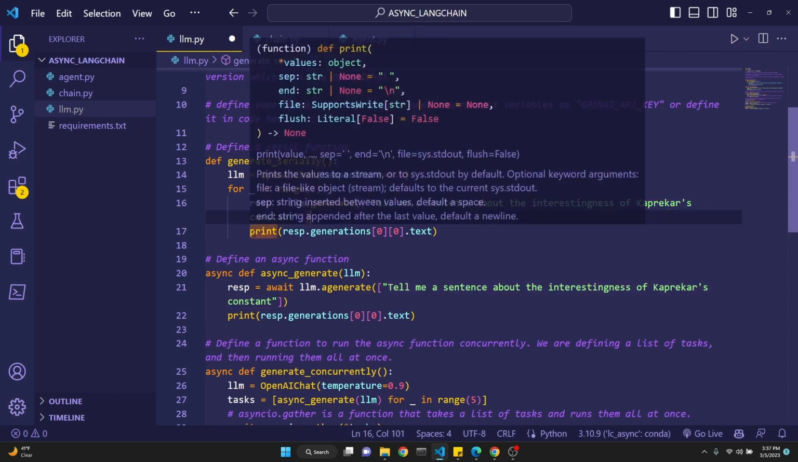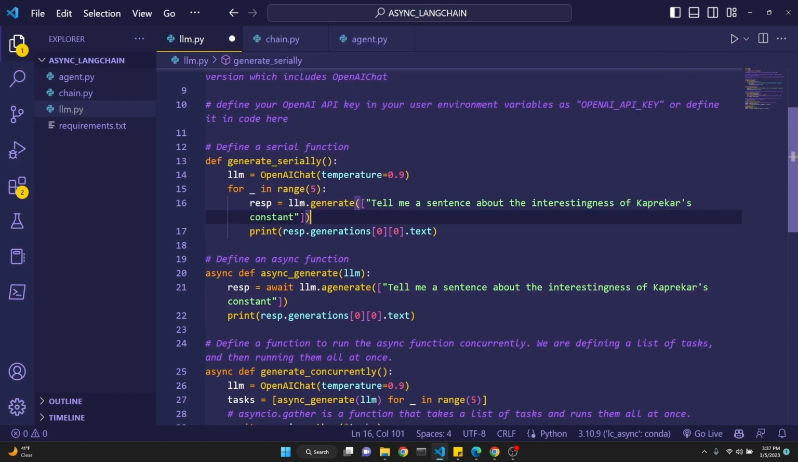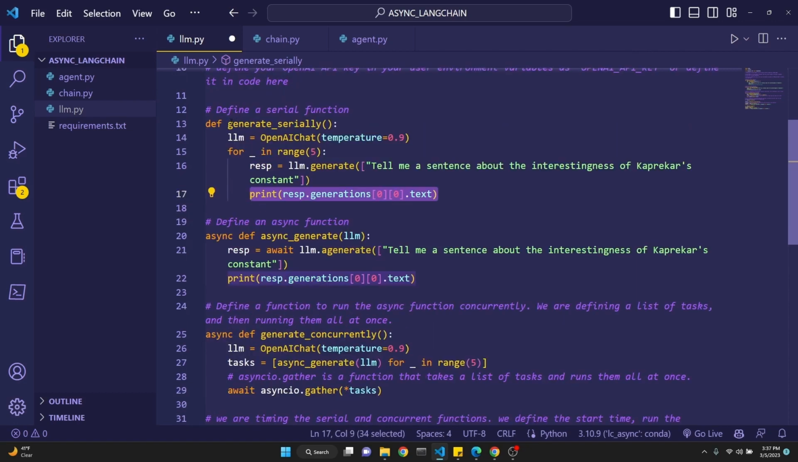And pay attention that the OpenAI chat completions is a bit different. If we want to print its completion, we do resp, which we are receiving right here, dot generations, the first element, dot text. Pay attention to this, please. This is to generate serially. This will send this prompt to OpenAI's API, one after the other, and get the response and print it.